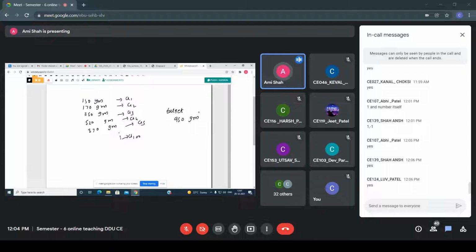Here you have a collection of apples A1, A2 up to A100. Among this collection, you find a subset, and that is known as the subset sum problem. Did you already learn this topic in the DA subject also? Yes or no?